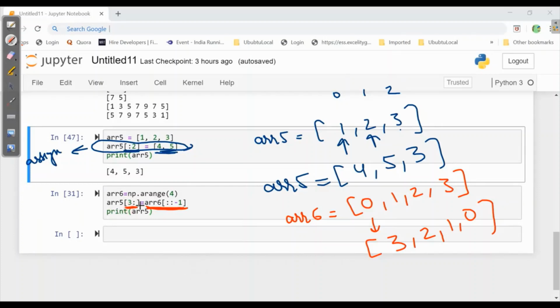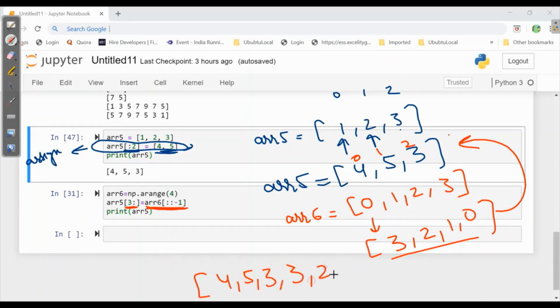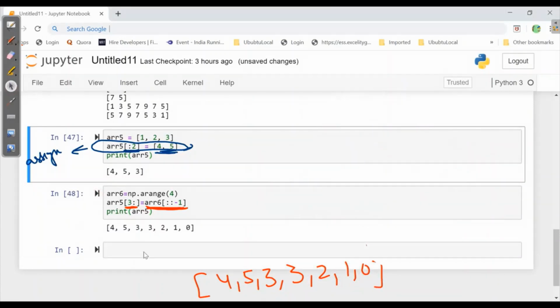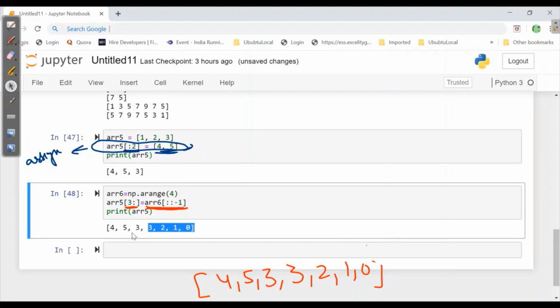Here we have 0, 1, 2. From 3 onward, include this value in this. So what will be our result value? 4, 5, 3, 3, 2, 1, 0. So when we check this, here we have 4, 5, 3 as it is and 3, 2, 1, 0 of array 6 will be included in this array.